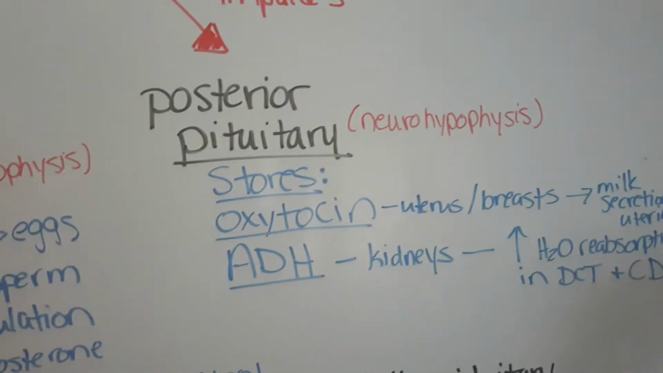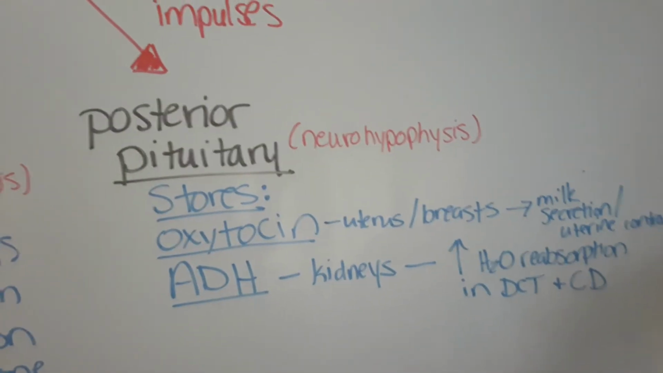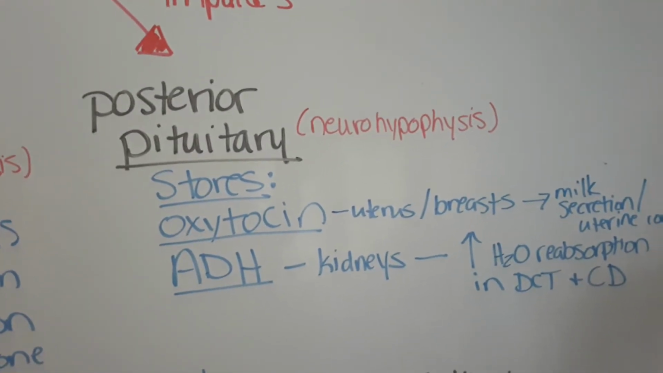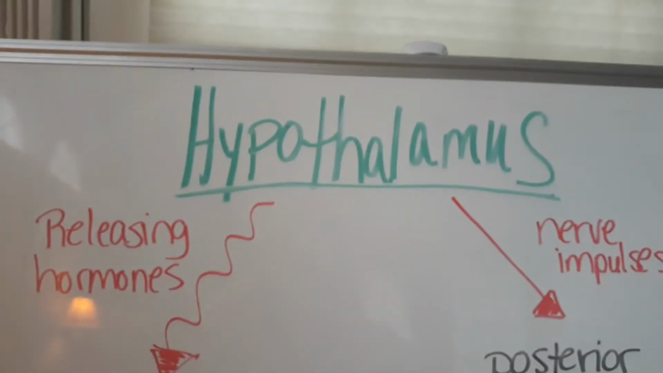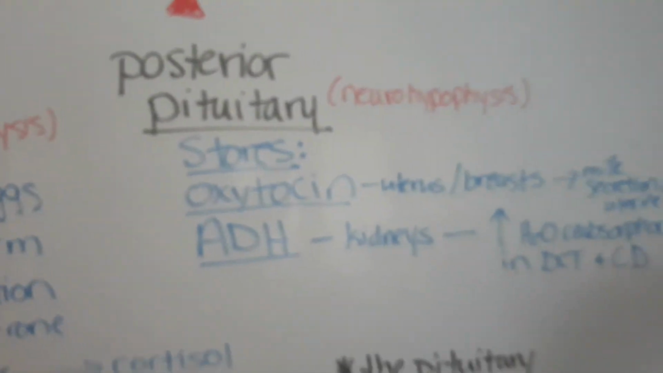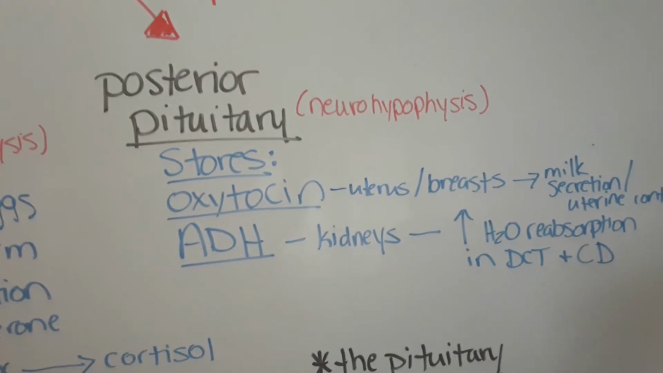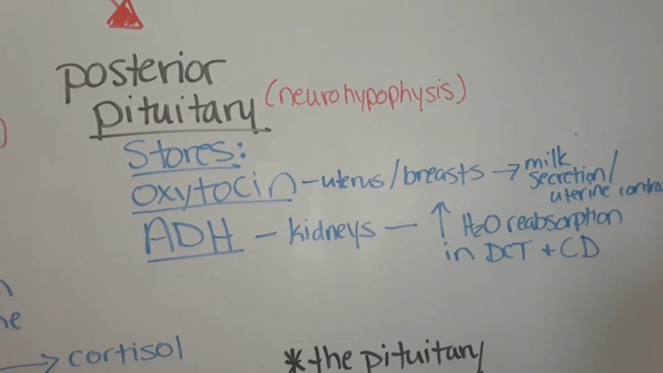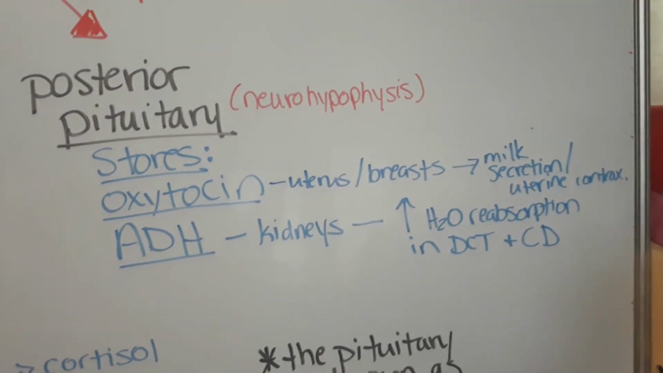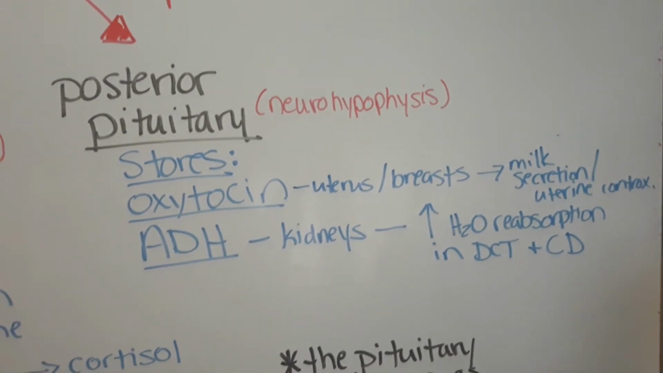Now this part of the gland does not make any hormones of its own. It stores oxytocin and ADH, which are made in the hypothalamus. So it stores these two hormones. Oxytocin acts on the uterus and the female breasts to stimulate uterine contraction and milk secretion.